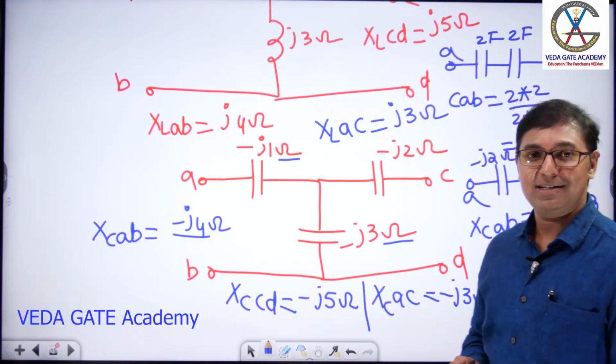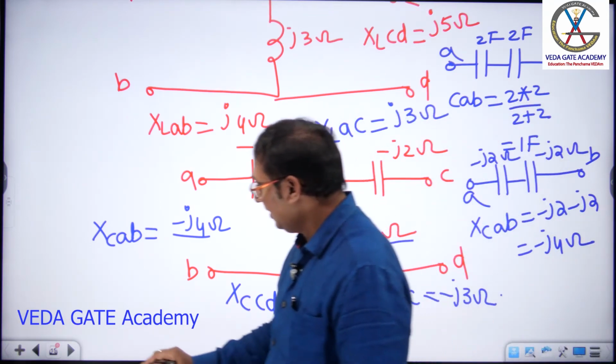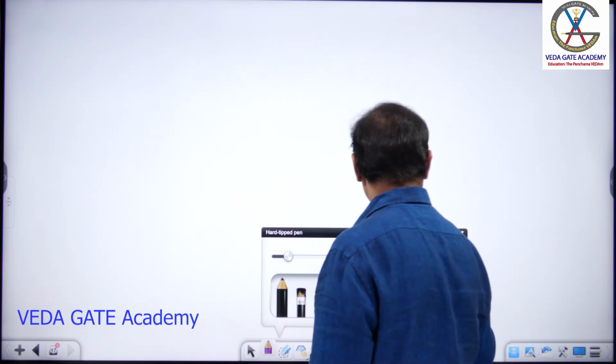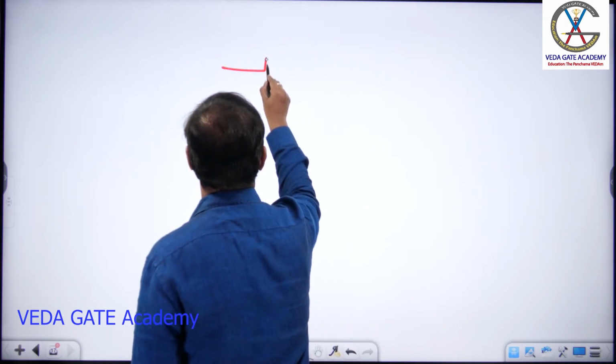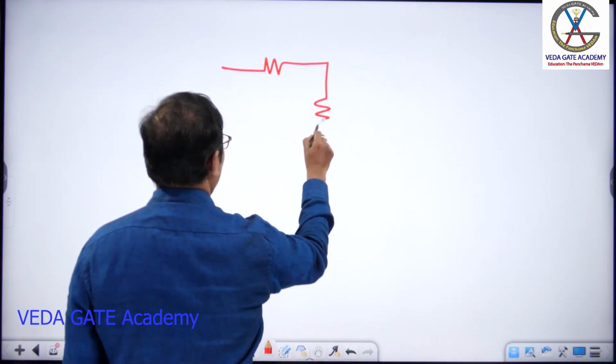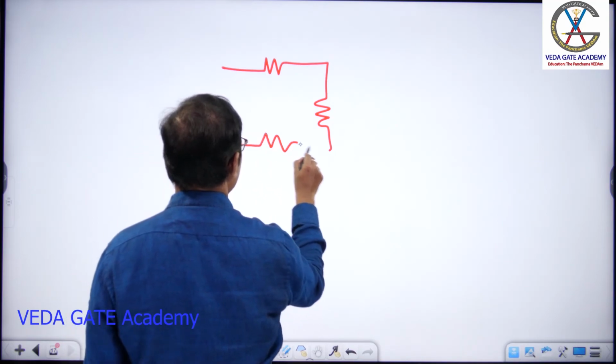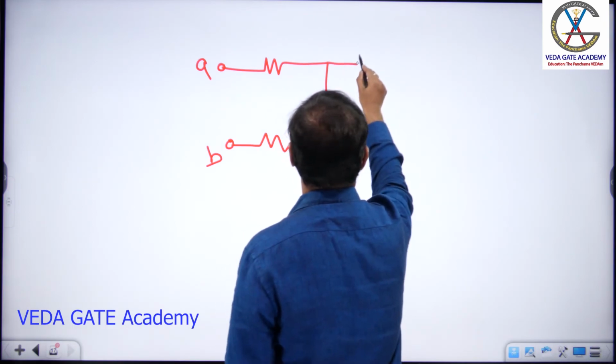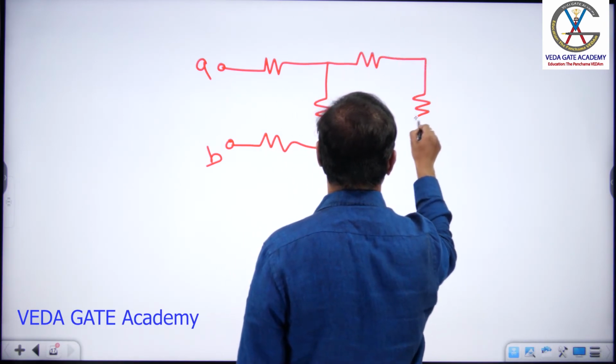Done? Right, sir. Let's go with one more simple question and conclude this topic. Let us draw some structures. I am drawing an arbitrary structure. This is A and B. Drawing a similar structure.